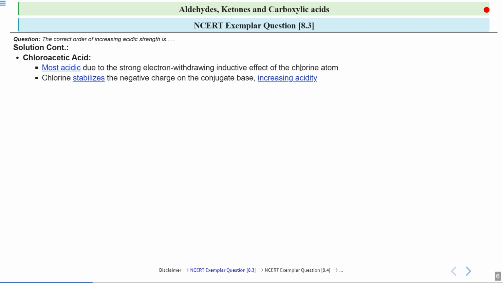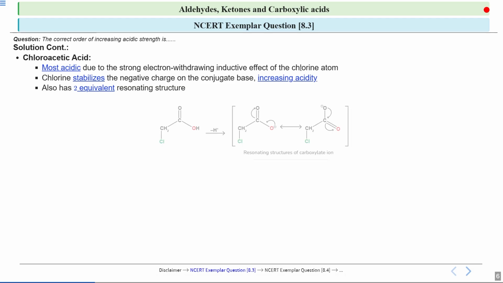And we know that the more stable the conjugate base, the stronger is the acid. So if we talk about the resonating structures, then chloroacetic acid has two equivalent resonating structures, okay, which stabilize the conjugate base. So if you look at this diagram, this is when this chloroacetic acid loses a proton, okay, and these are the resonating structures of the carboxylate ion.